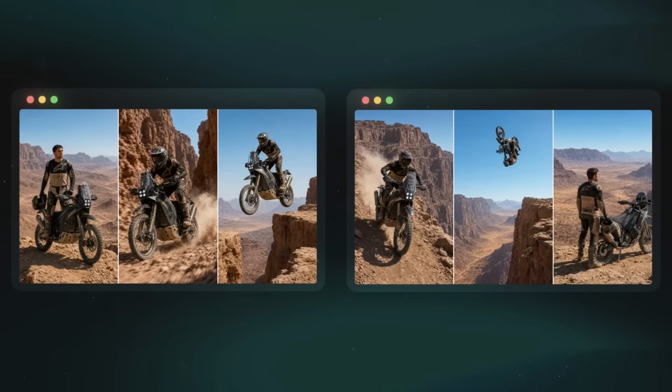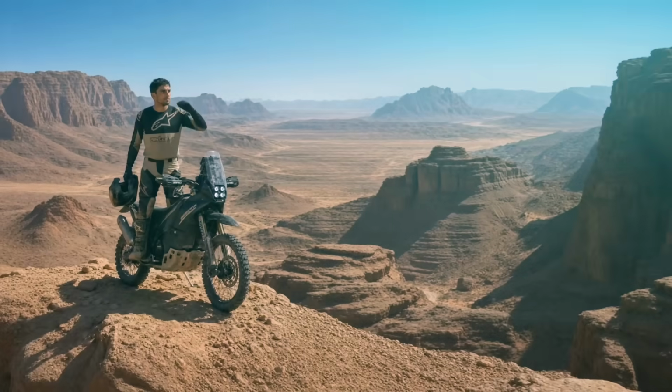One honest note though, the videos don't always come out matching the storyboard exactly, shot for shot. But it doesn't really matter, because the storyboard still does most of the work. It gives the model a strong reference to follow, so what you get back is always close to what you planned, even when it's not a perfect copy. So let's run the whole thing back to back and see how the 2 shots play as one video.